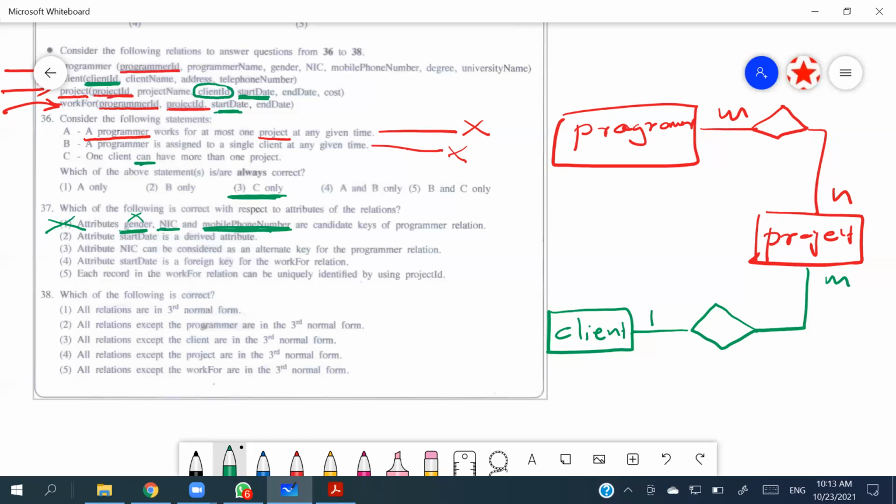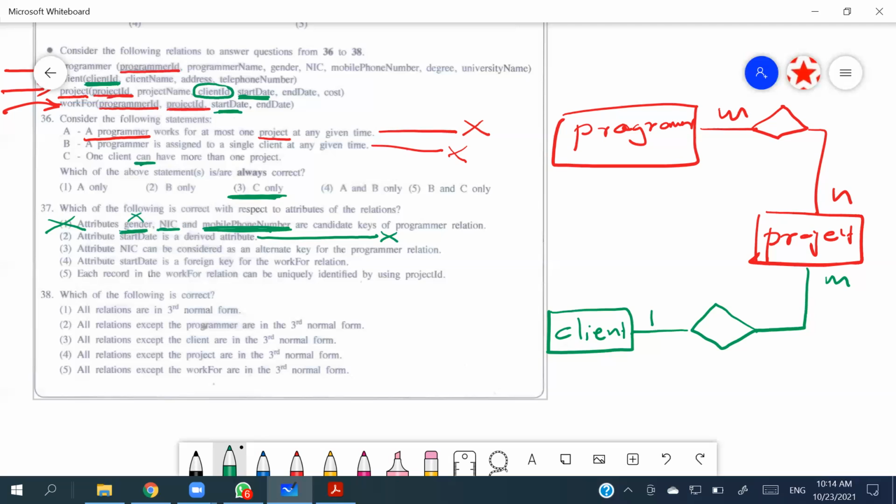We describe a derived attribute using the date of birth and the age, something like that. So when we have date of birth, we can say what is the age of a particular person. But start date cannot be argued like that, right? So for that reason, we can take this as an incorrect answer. And attribute NIC can be considered as an alternate key for a programmer relation.